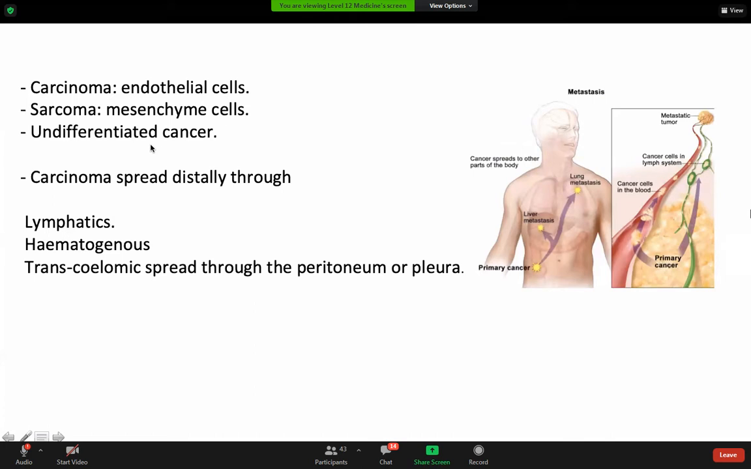Here we get into the important talk. What is the difference between when we call it carcinoma and when we call it sarcoma? Carcinoma is when the malignancy is in epithelial cells, sarcoma is when it is in mesenchymal cells, or sometimes undifferentiated cancer. Carcinoma spreads distally through either lymphatics or hematogenous, okay, or could spread through the peritoneum or pleura.